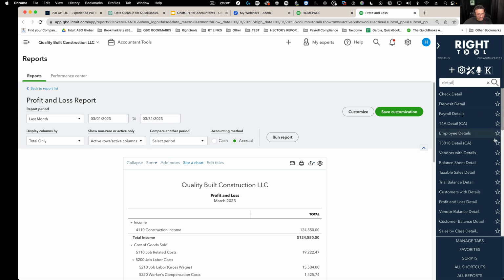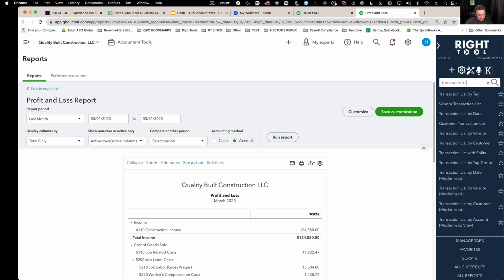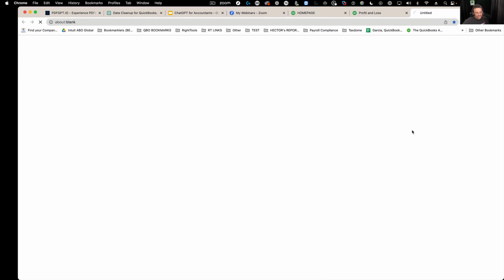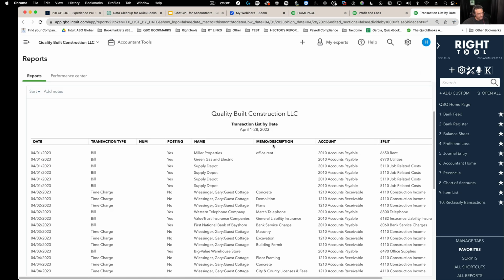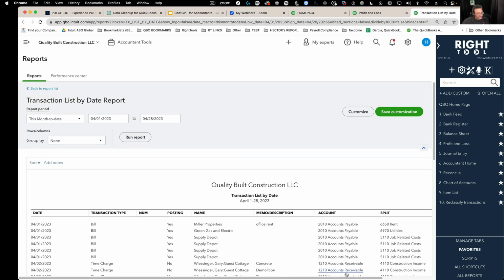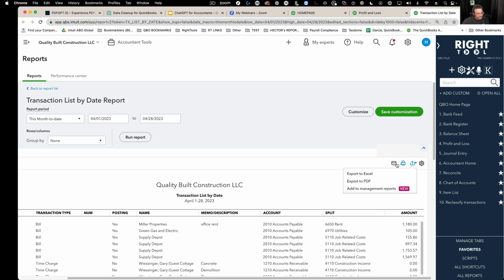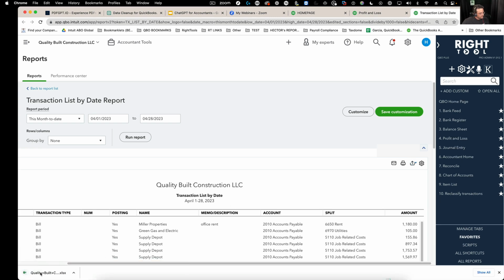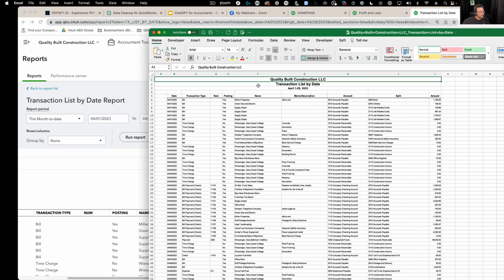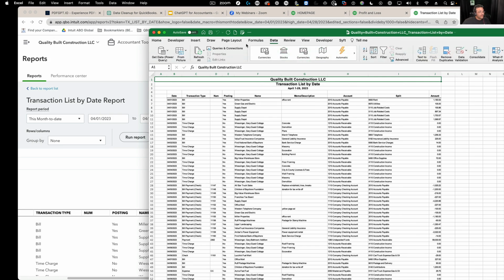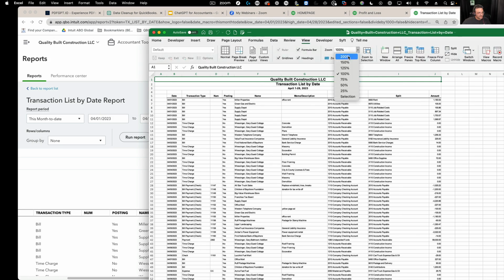So let me run a transaction detail report, transaction list by date or something like that, because it would be a lot more relevant with a report like this. So let's say I come in and I export this report to Excel. And again, big pet peeve time. The report has a bunch of stuff that I need to clean up. This one's actually even a better example. Let me zoom this in so you can see it correctly.